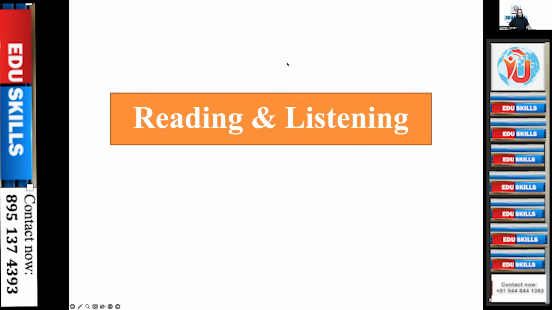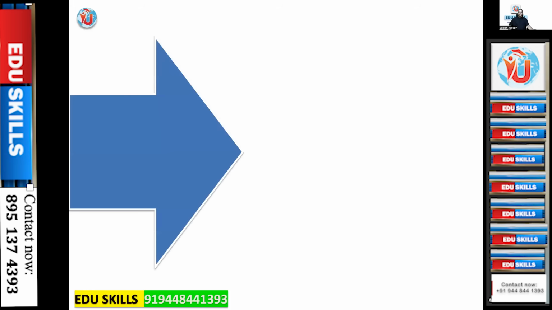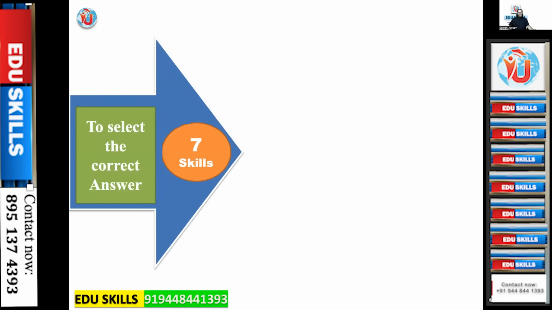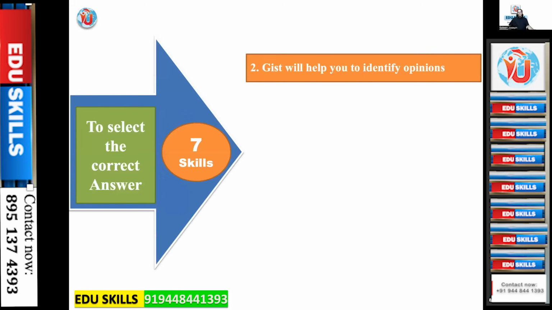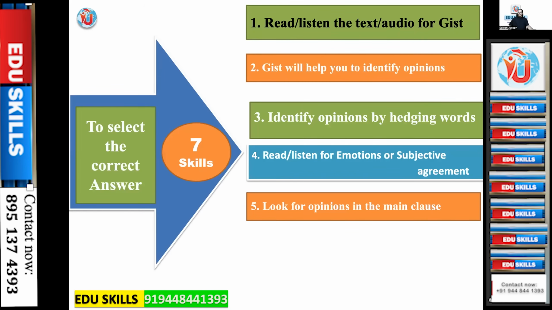So reading and listening, since most of you have asked for this, I am going hand in hand, both together. So today, to select the correct answer, what are the 7 skills? First one, read or listen to the text or audio for gist. When you read or listen for gist, there are questions based on gist, meaning what the whole context speaks, the whole paragraph, all the audio speaks. There is a gist, the main crux given in the paragraph.